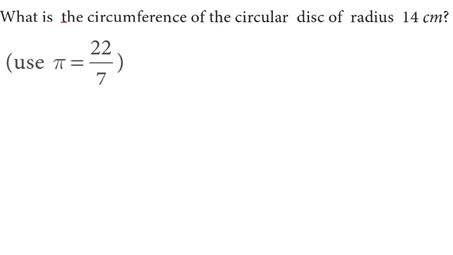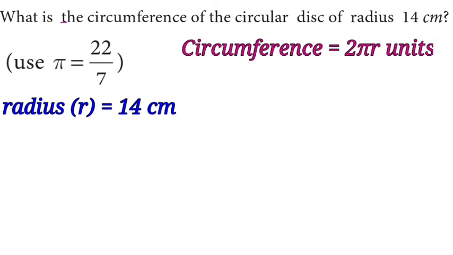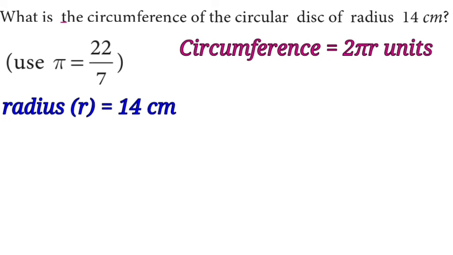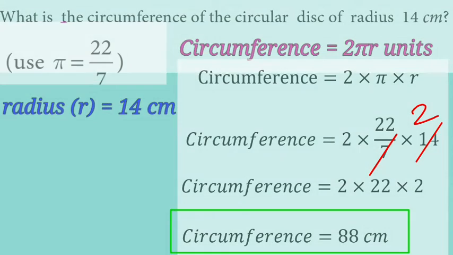Let us see another example of finding circumference of the circle. What is the circumference of the circular disc of radius 14 cm? The given radius r is equal to 14 cm. And we know that the formula for finding the circumference is 2 pi r units. Using the value of pi and r in the formula, we get circumference is equal to 2 into 22 by 7 into 14. By dividing 14 by 7, we get 2. Therefore, circumference is equal to 2 into 22 into 2, which is equal to 88 cm.